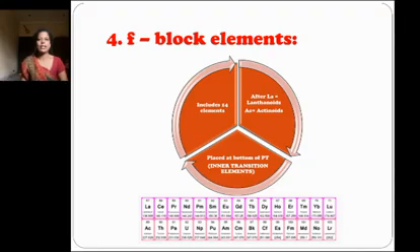It is also called the inner transition elements. So this is about F block elements. We saw four types of blocks: S block, P block, D block and F block.